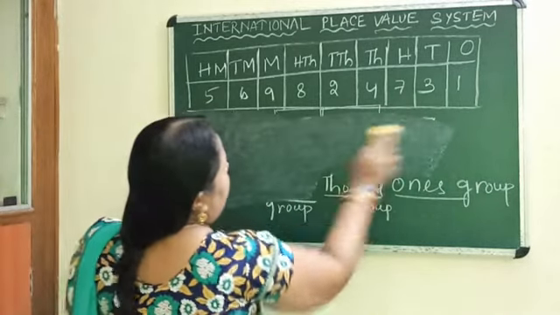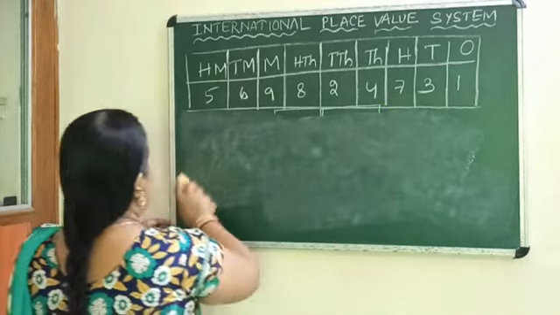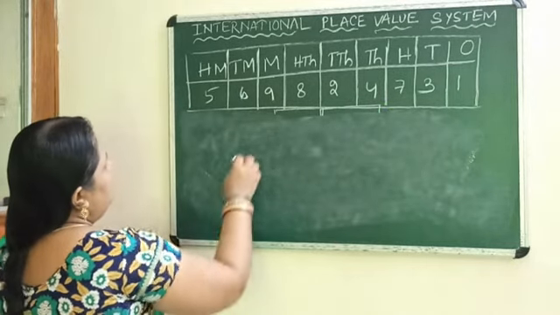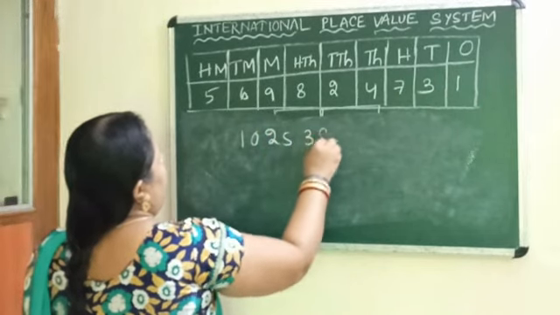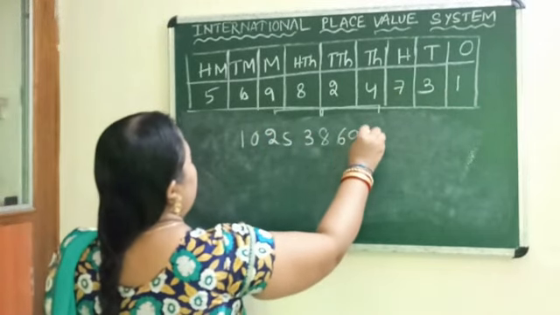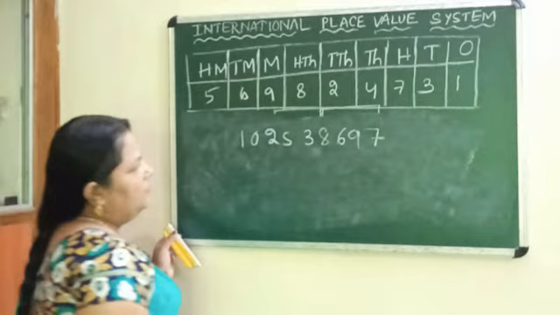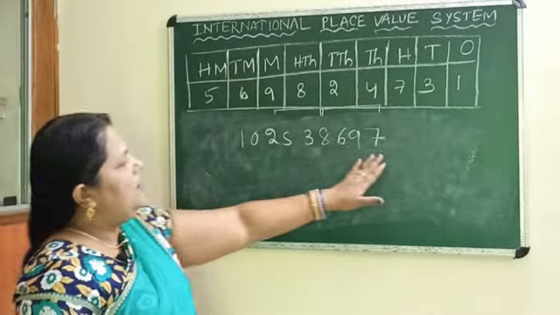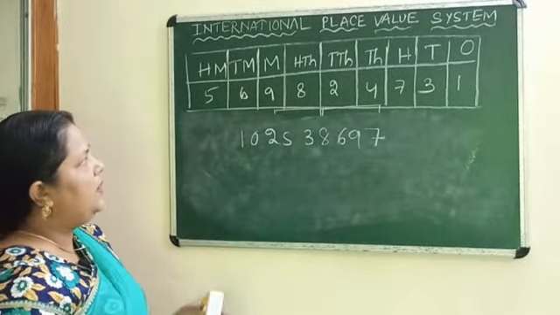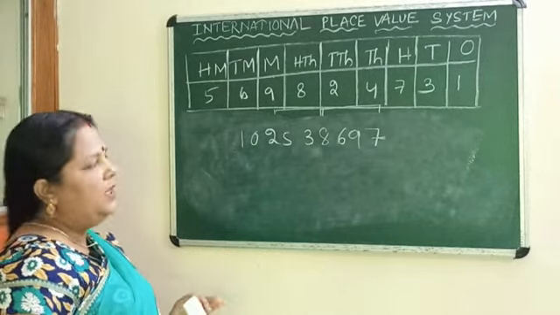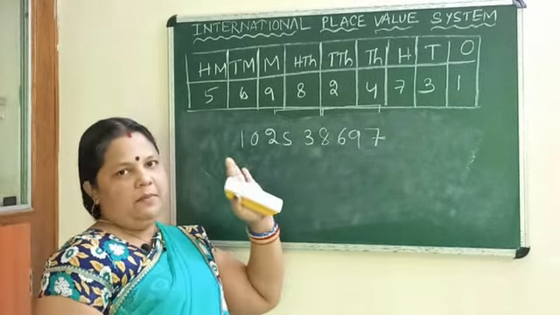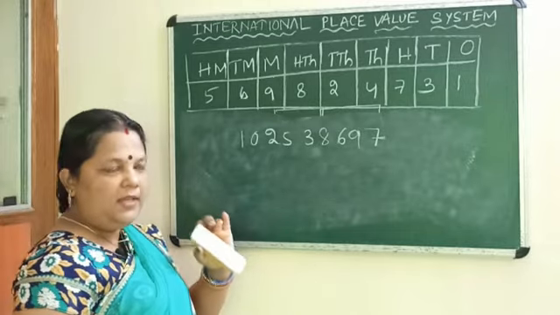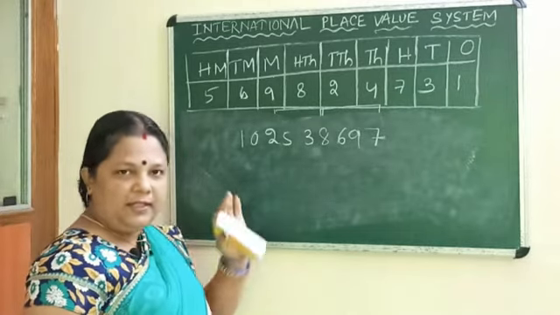So I am showing one example. First, in the international system, 10253869. This is one number I have taken as an example in the international place value system. Then in this system, how will we read this number? This is a large number. So how to read or how to write this number?